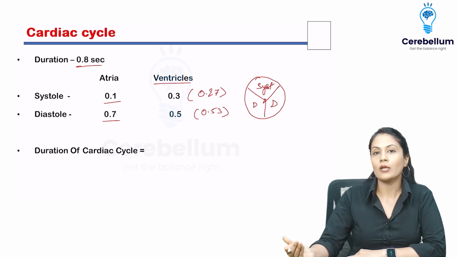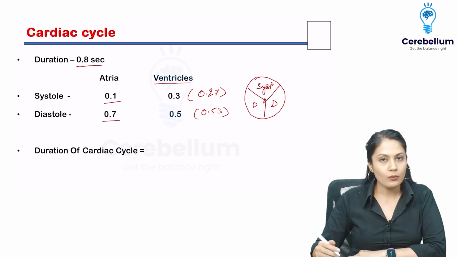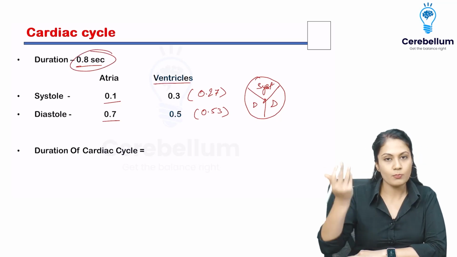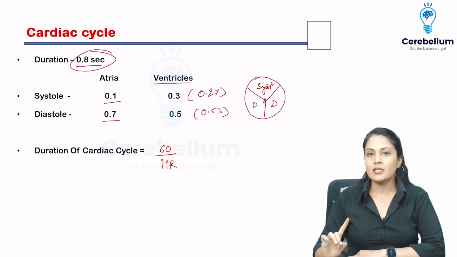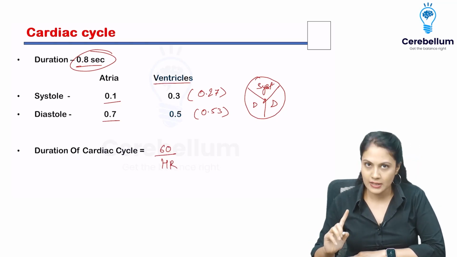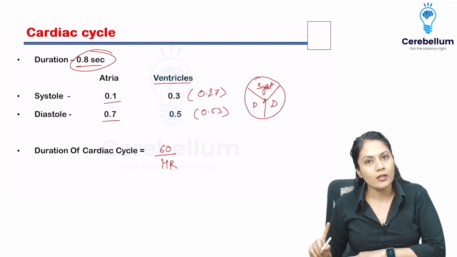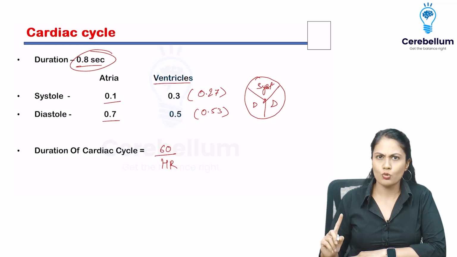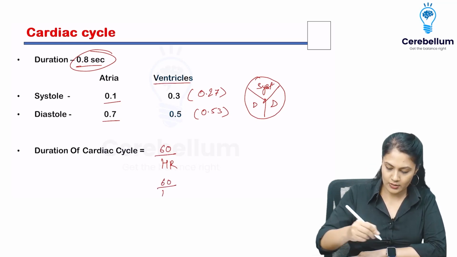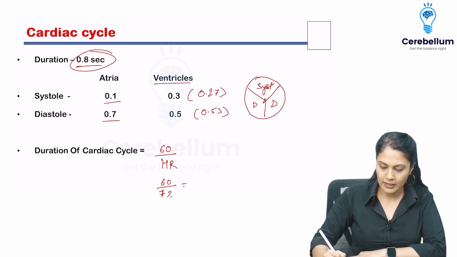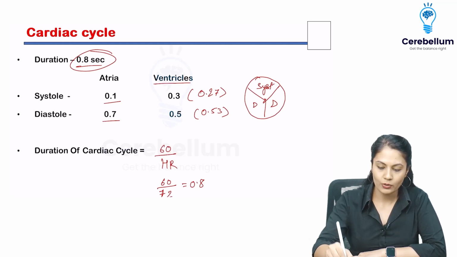Why? Because when we calculate the mean arterial pressure, this is going to be very helpful. How to calculate the duration of the cardiac cycle, how does this 0.8 seconds come about? Please remember the formula: 60 upon heart rate. 60, because in 1 minute we have 60 seconds, upon heart rate. Please remember, if something is in the denominator, it is inversely proportional. What do I mean by that? Let's say the normal ideal heart rate is 72 beats per minute, and that gives me around 0.8 seconds. That is the normal value of the cardiac cycle.